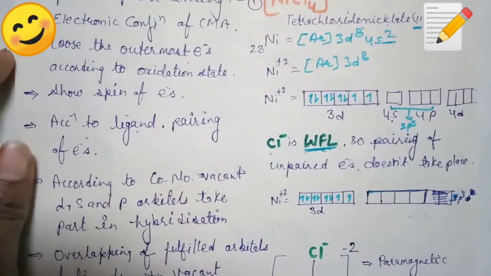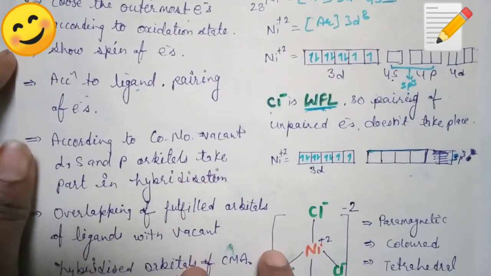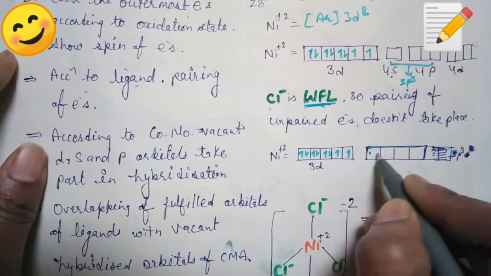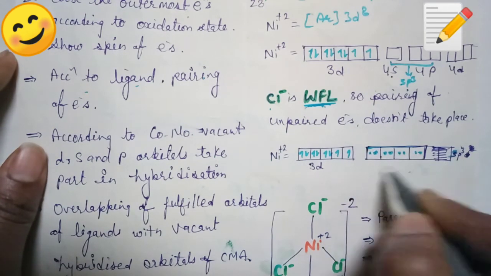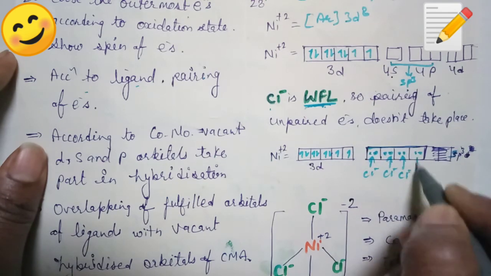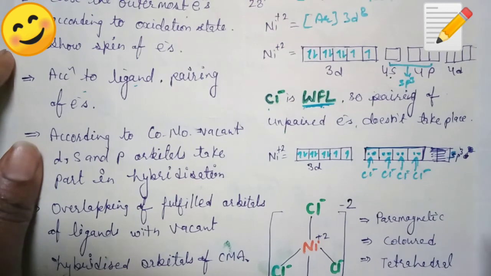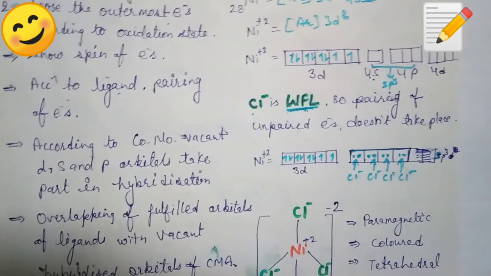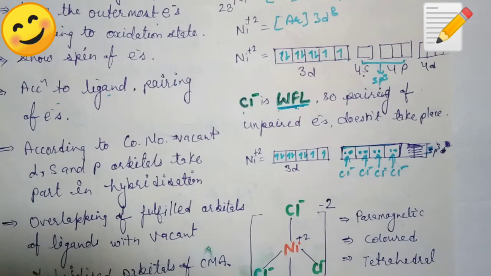Now overlapping of fully filled orbitals of the ligand with vacant hybrid orbitals of CMA. The ligand is Cl- here, so all the Cl- ions will be covalently bonded with the CMA to make a covalent coordinate compound. Clear? So now we can explain every property of the complex.